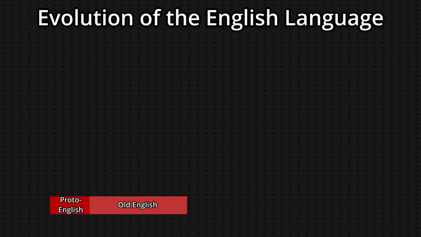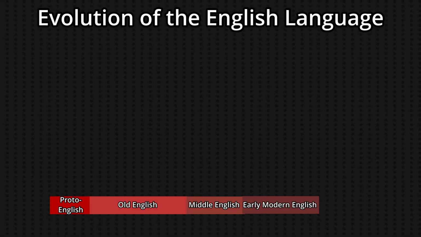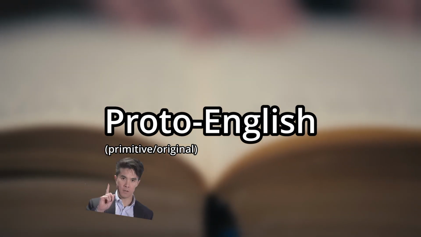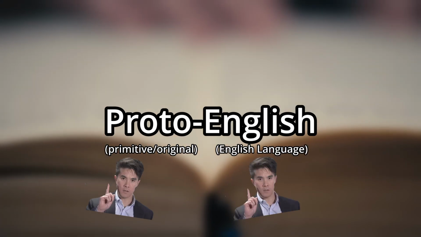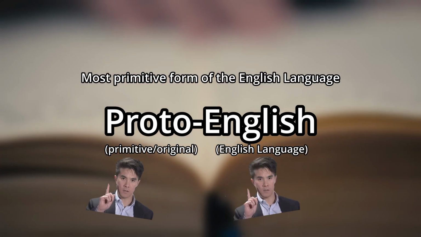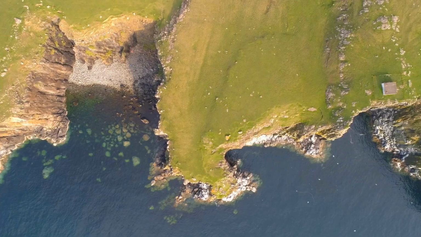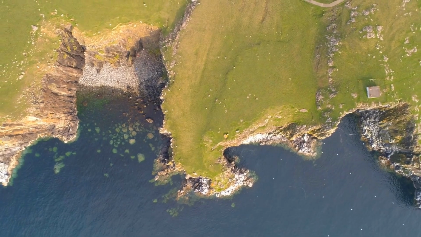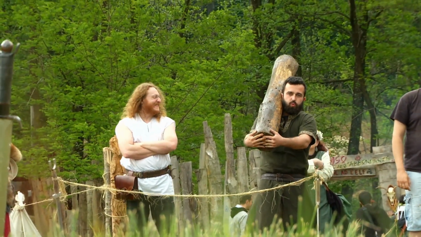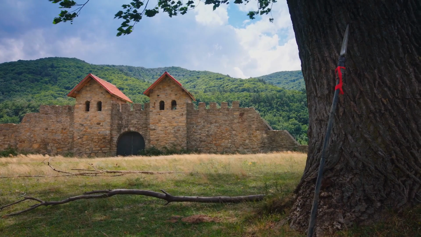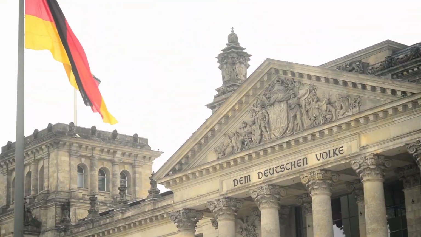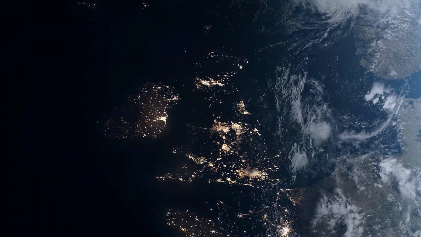The English language is split into 5 main stages: Proto-English, Old English, Middle English, Early Modern English, and then Modern English. Proto-English, proto meaning primitive or original, and English referring to the English language, is the primitive origins of the English language, coming from the former Celtic languages that previously dominated the British Isles. However, the presence of the Celtic languages started to decline due to the West Germanic languages, for example German and Dutch, eventually becoming the major language of the region.